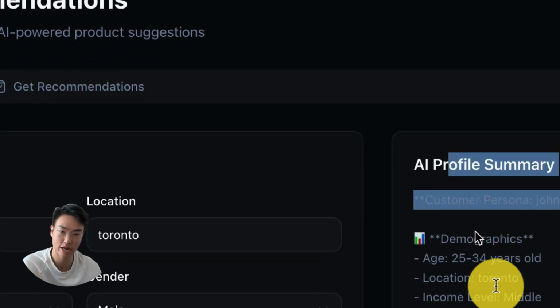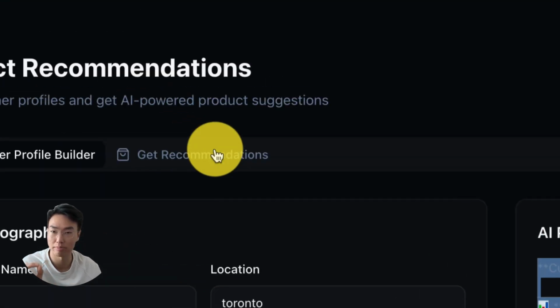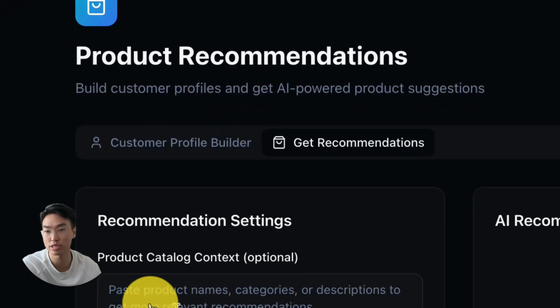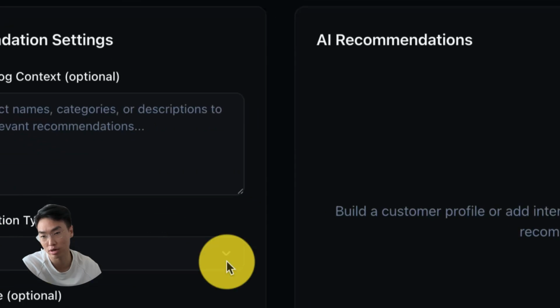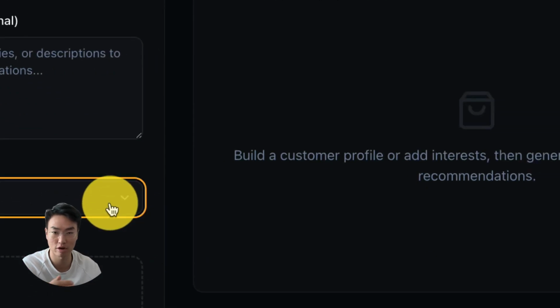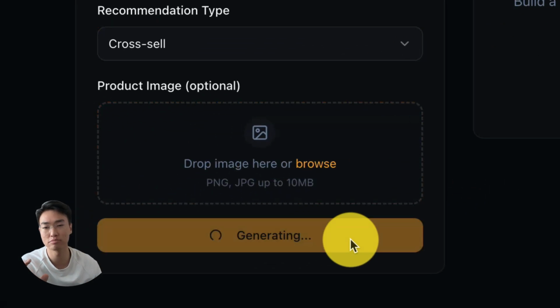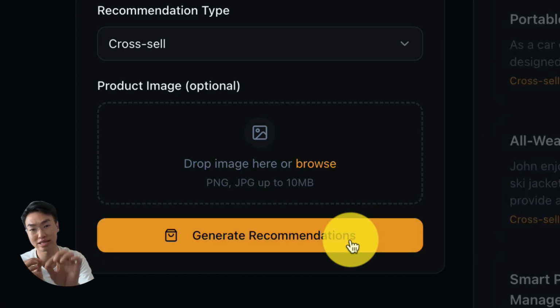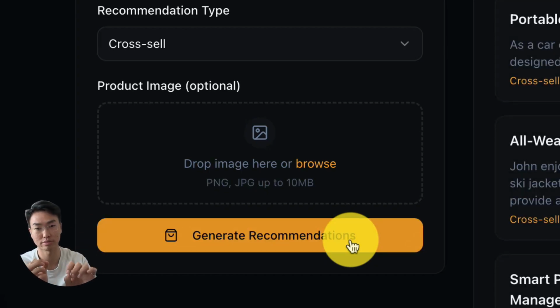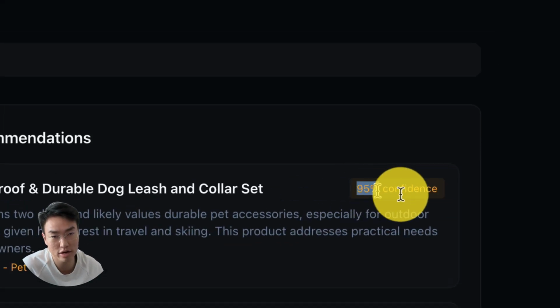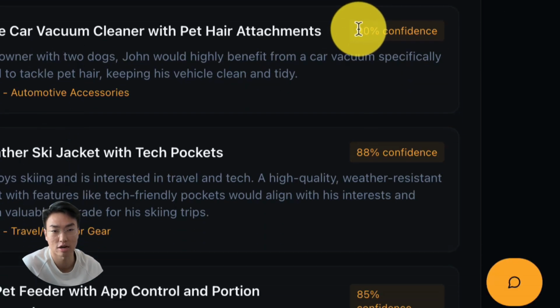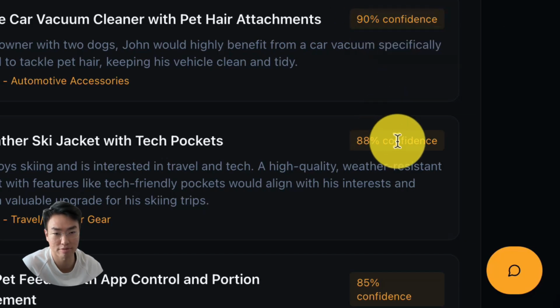Okay. The next thing you want to do is to pass this on. This is automatically saved in the background, and we put it into recommendations. I'm usually going to skip this because it's optional. Cross-sell or upsell, depending on what you feed in before. Product, if you have a photo, I'm going to leave it empty so that it gives me a general idea of what product I want. I'm going to fine tune it. Okay? So, you can see here, it gives you a confidence interval of 95%, a confidence of 90%, 88%.